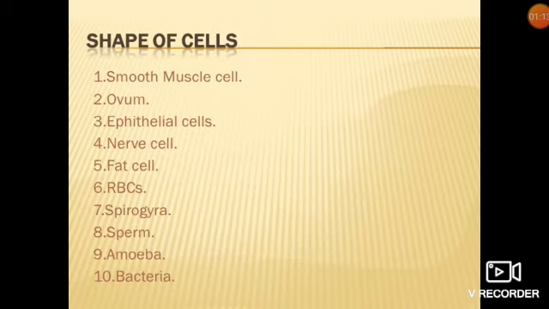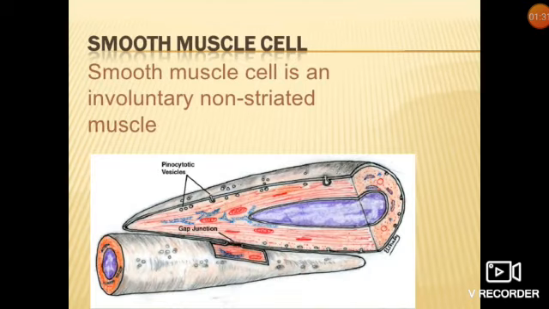Shape of the cells. Smooth muscle cell, ovum, epithelial cells, nerve cell, fat cell, RBCs, Spirogyra. Now Spirogyra is an algae, sperm, amoeba. It is also a microorganism, a unicellular microorganism, and bacteria.